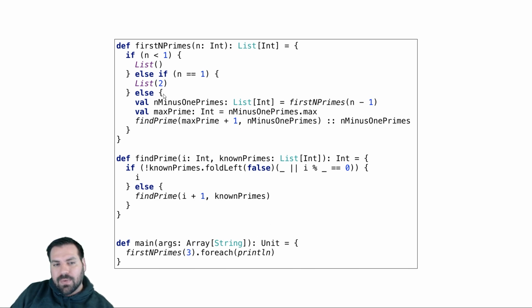It'll probably take you a little while to really read through it, and this one right here is definitely going to take you a bit to, no pun intended, unfold to be able to figure out what this one is doing. But let's step through this. I'll give you the high level. The high-level self-comment here is this is going to find the first n primes for n. So if n is 3, this should return a list containing 2, 3, and 5, the first 3 prime numbers.